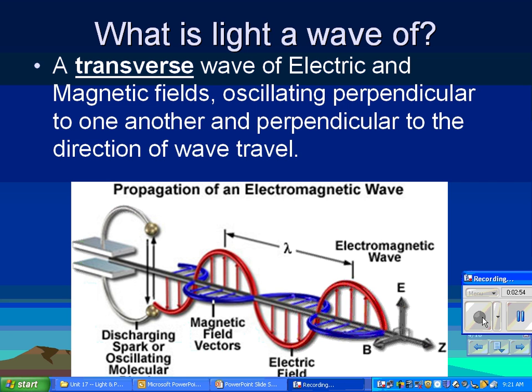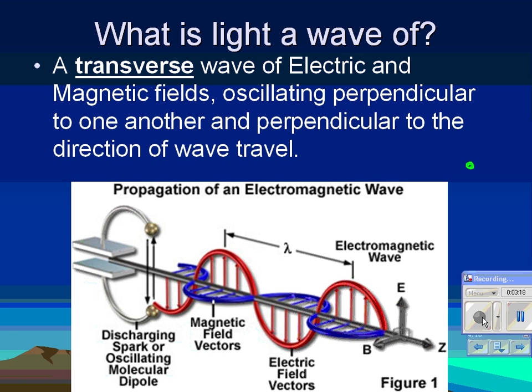So for all intents and purposes on this discussion, you guys, we're going to forget about the magnetic field for a little while. When we talk about polarization, we generally just kind of think of one of these fields. But remember that there's actually two of them. But for simplicity, we'll just think about the electric field vibrating in a certain direction. And the idea with polarization is this. If I have a light ray going into the board, so this little circle is my light ray going into the board. You with me? Remember, the electric field and the magnetic field are oscillating perpendicular to that direction. But I'm going to forget about the magnetic field and just deal with the electric field for a second.